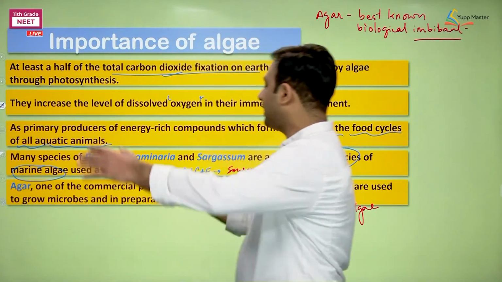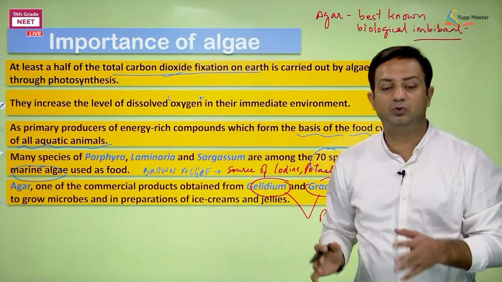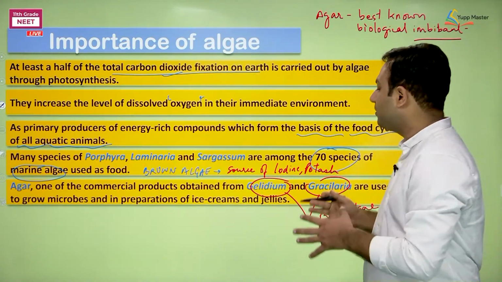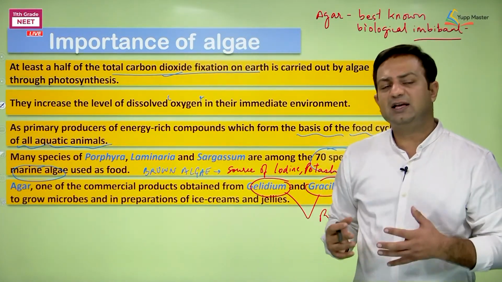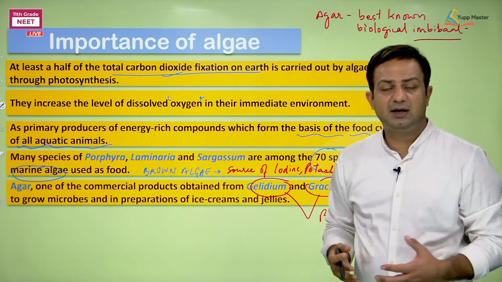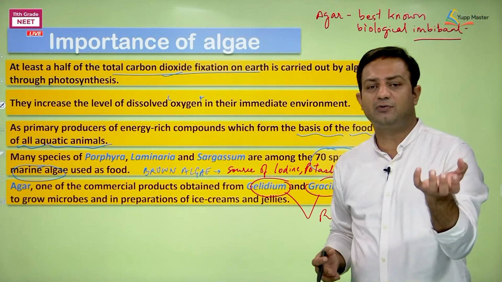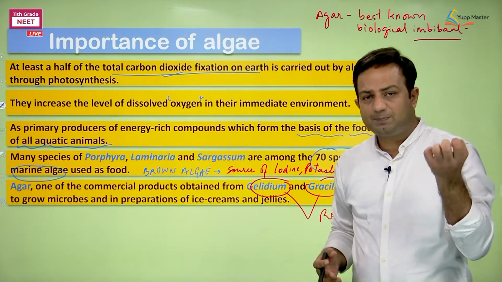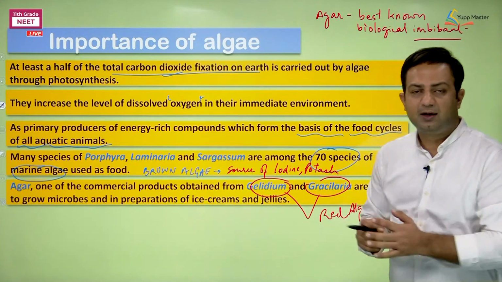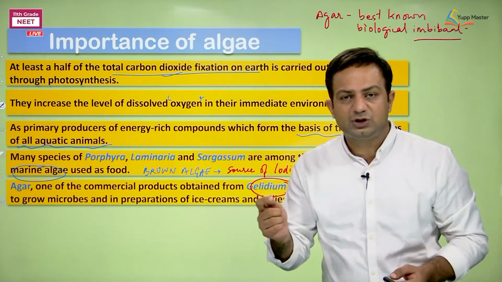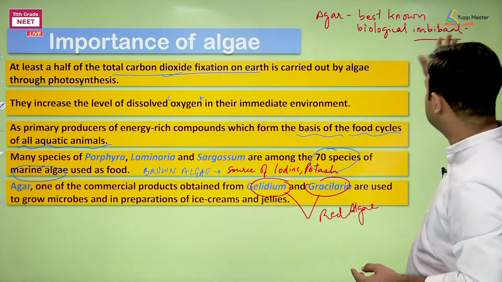So when we are saying agar, one of the commercial products obtained from Gelidium and Gracilaria, it is used to grow microbes, in preparation of ice cream, jams, jellies, and as well as to culture bacteria in the laboratory, in tissue culture experiments for setting of the explant or the plantlet. Agar has so many uses. The colloid nature of this agar makes it the best of the imbibents. Imbibent means which soaks water.